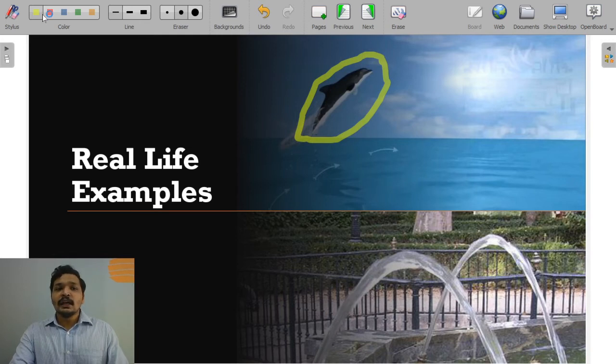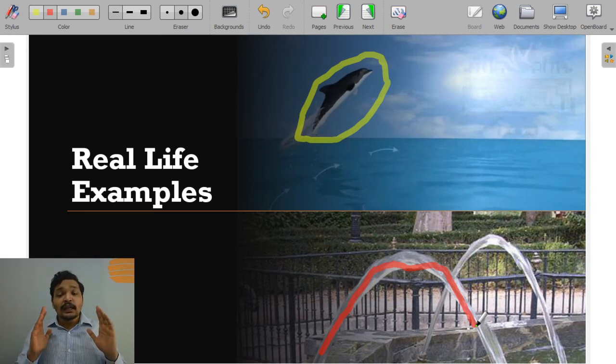But the thing is, have you ever noticed your golf ball or the cricket ball or anything that is also in projectile motion? So if you ever noticed, like a basketball being thrown into that basket, it is also in projectile motion.